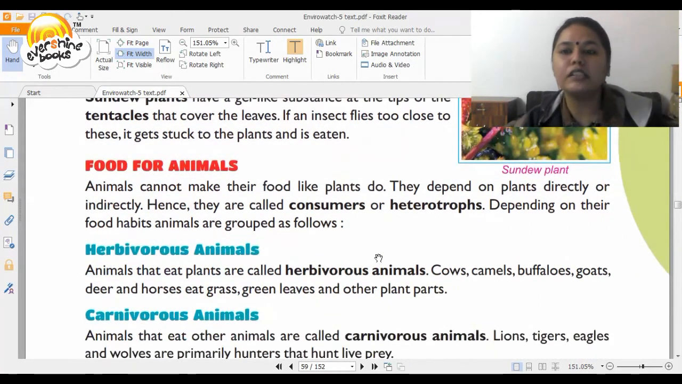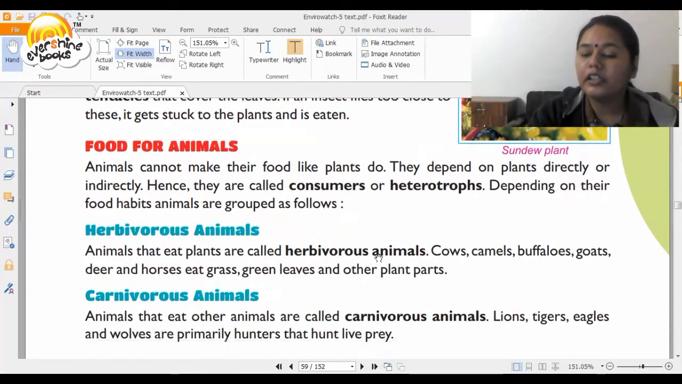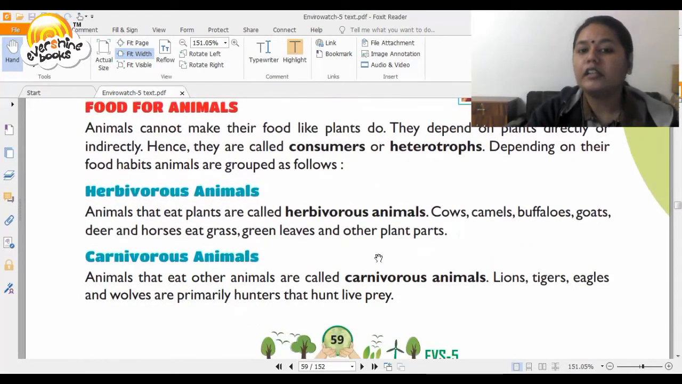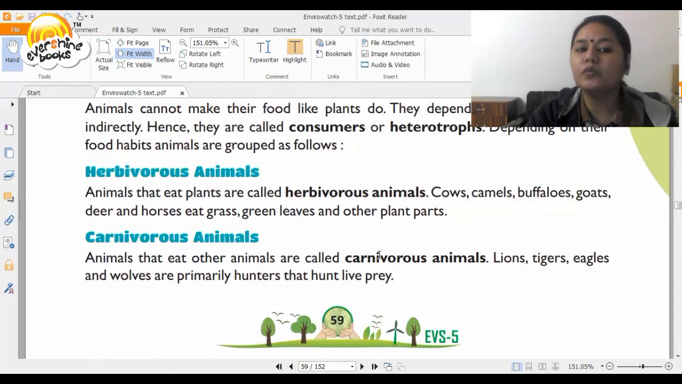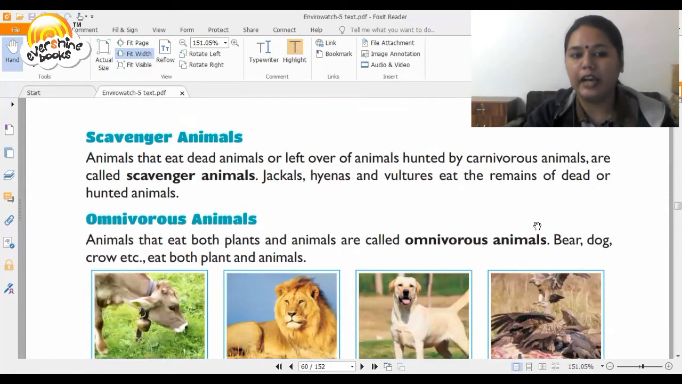So first is herbivorous, which comes from the word herb, meaning those animals which generally eat plants and trees. You have examples of cows, camels, buffaloes, goats, deer. They generally eat the green leafy part. Then you have carnivorous animals who eat other animals, right? Lions, tigers, eagles, these are the examples. Then you have scavenger animals, animals that eat dead animals or leftovers of animals hunted by carnivorous animals. Jackals, hyenas, and vultures eat the remains of dead or hunted animals.